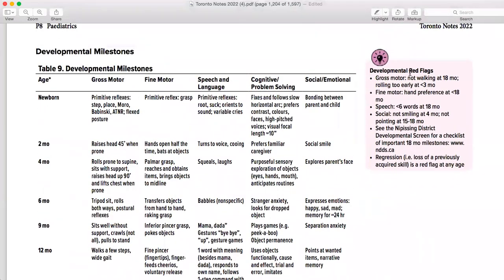Now this is important. What are the red flags? For every disease, whatever you are studying, make sure you know the red flags. Basically, it's something you cannot ignore in that particular disease, in that particular scenario, right?